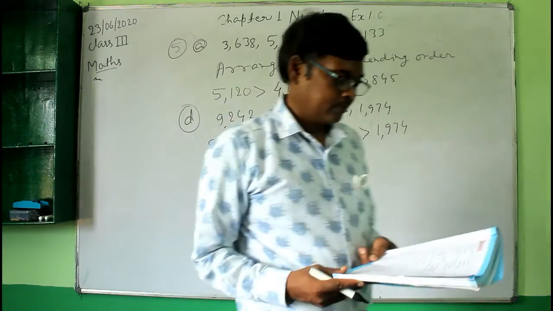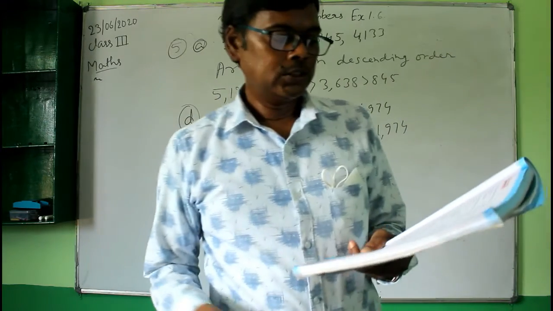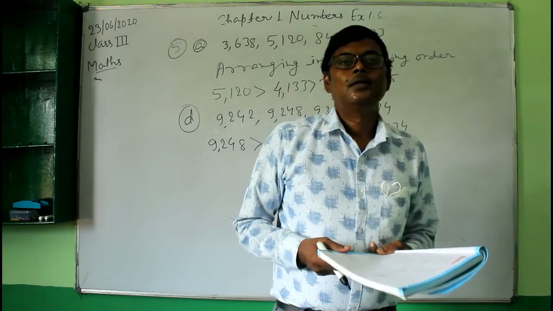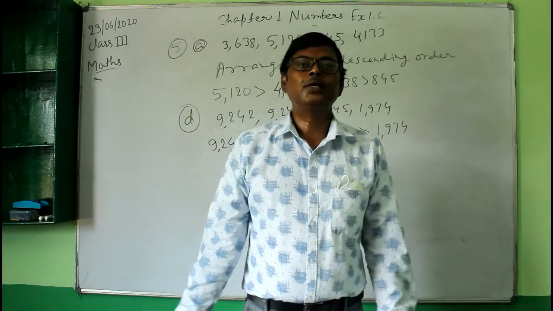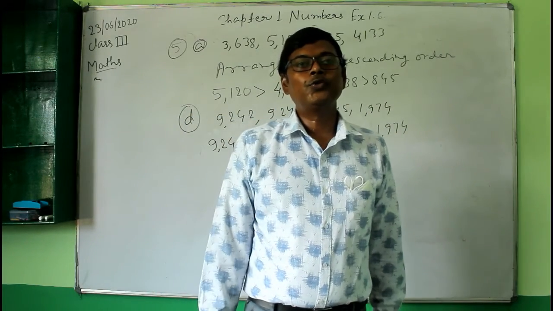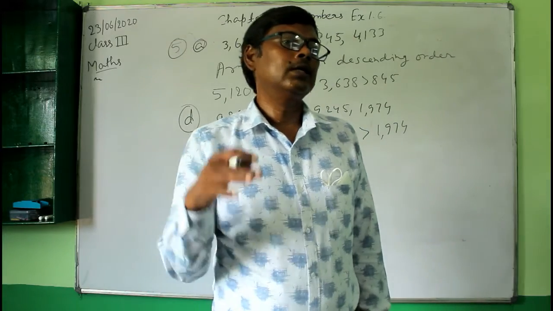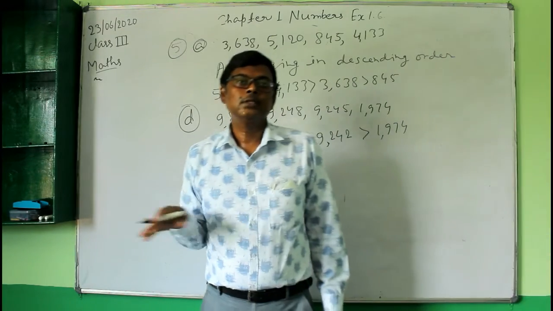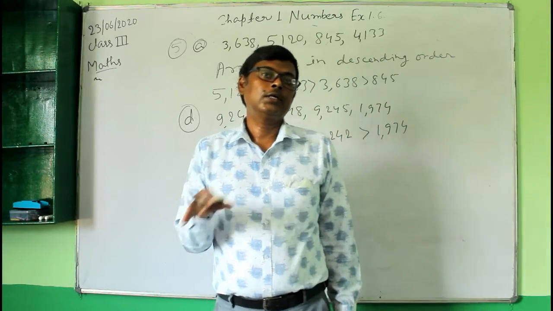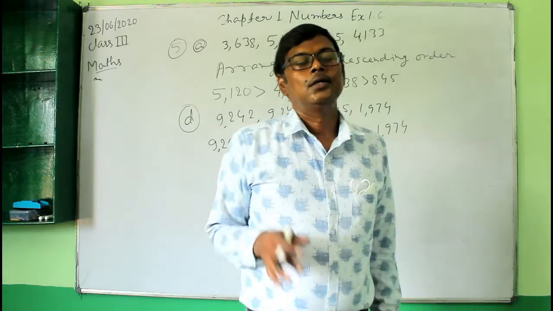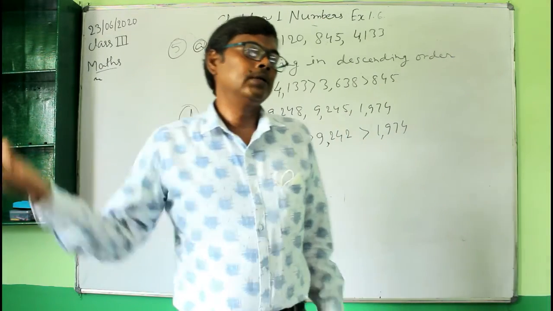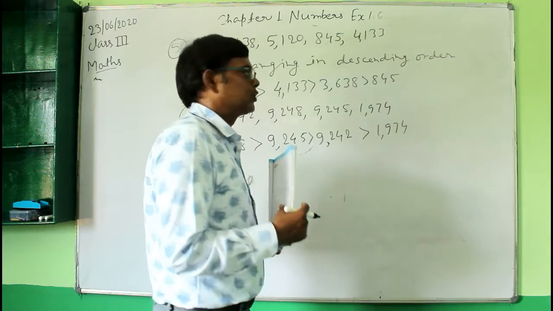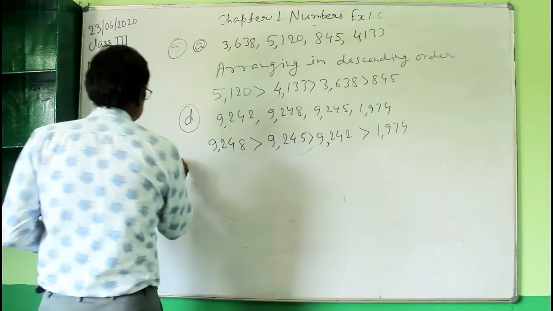Now the question number 6. Okay, arrange each of the following in the ascending order. So ascending order is the opposite of descending order. It means you have to arrange the given numbers in the increasing order. So in case of increasing order, you will write the smallest number, and then the bigger number, then bigger, up to the biggest or the greatest or the largest number.